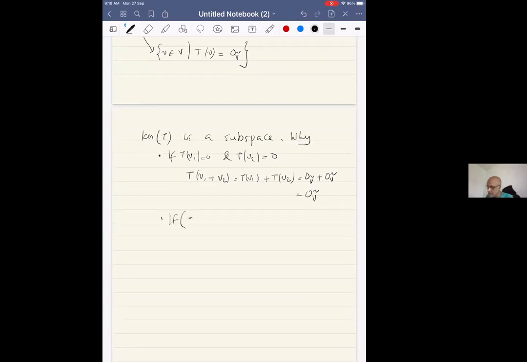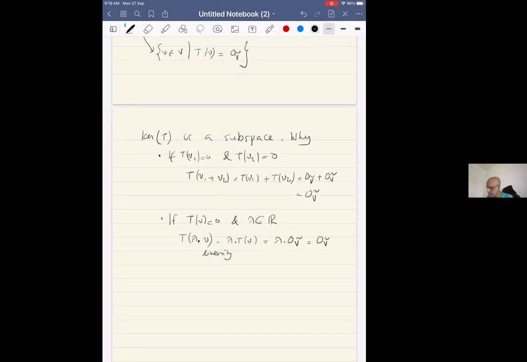If TV is 0 and lambda is a real number, T of lambda times V is lambda times T of V. This is by linearity, which is lambda times 0 V tilde, because V belongs to the kernel, and lambda times 0 is 0.